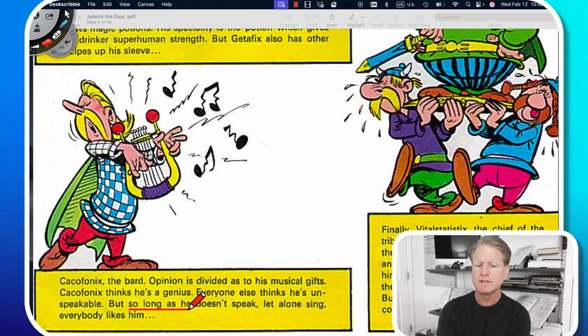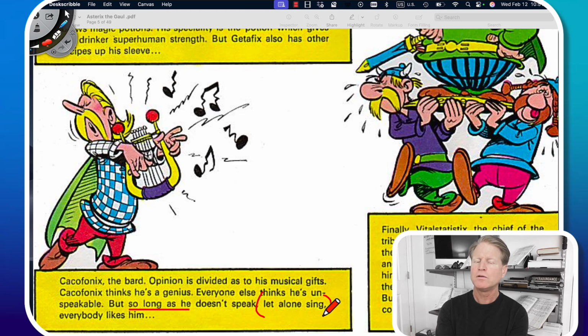Now we have this phrase in there, let alone sing. We can put this into an English sentence if we want to add a little bit more. So long as he doesn't speak, everyone likes him. Provided he doesn't speak, everyone likes him. If he doesn't speak, everyone likes him. But if we want to add a little bit more to this, we could put in the phrase let alone.